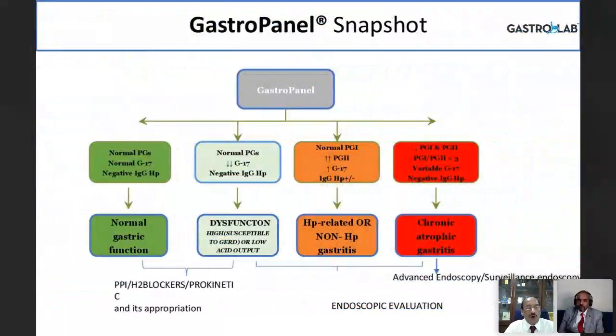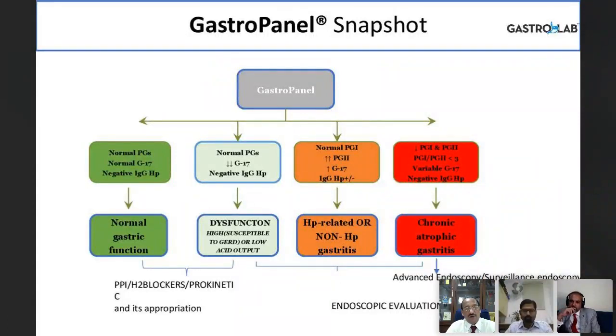So GastroPanel: normal pepsinogen, normal G17, normal IgG H. pylori antibodies, normal stomach. The PGs are normal, that's pepsinogen is normal, G17 is low, H. pylori negative. This is low acid output. High acid output: here the PG2 is high, that's pepsinogen 2 is high, gastrin 17 is high, H. pylori antibody is positive. This is H. pylori related gastritis, but if it has been eradicated, it could be non-H. pylori gastritis.